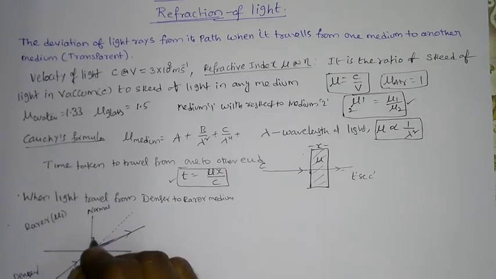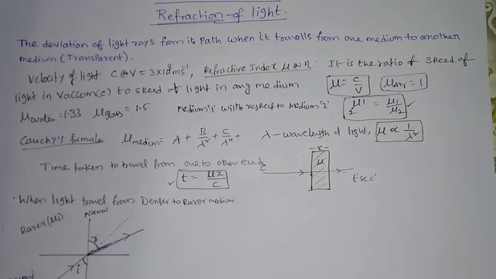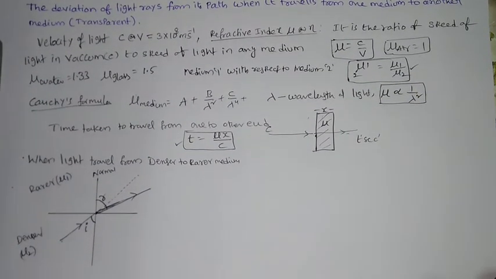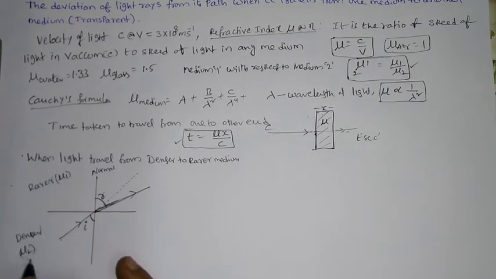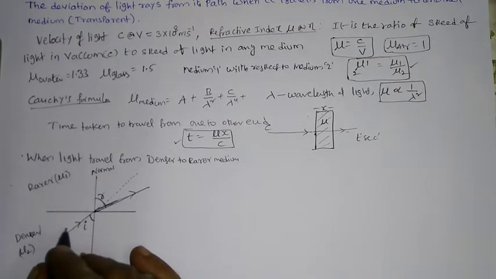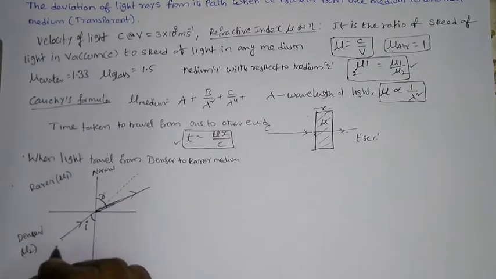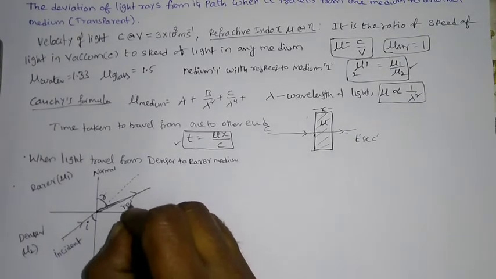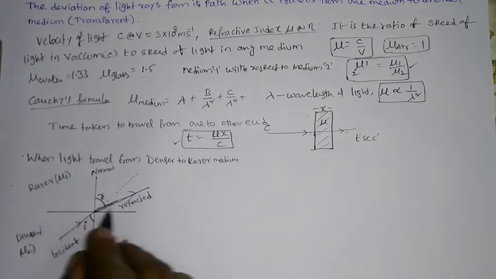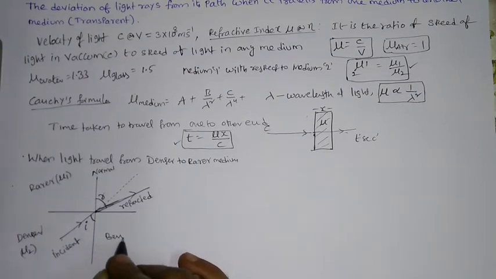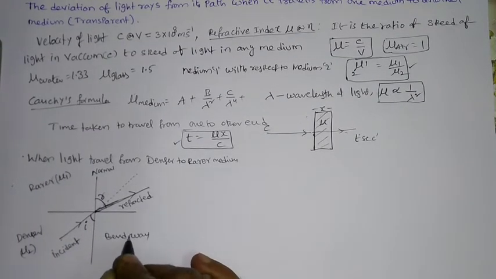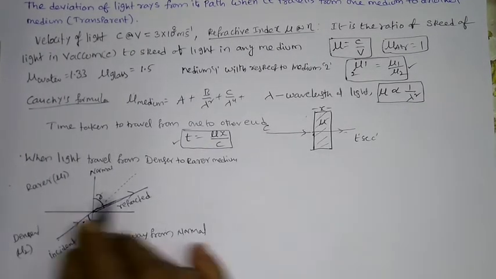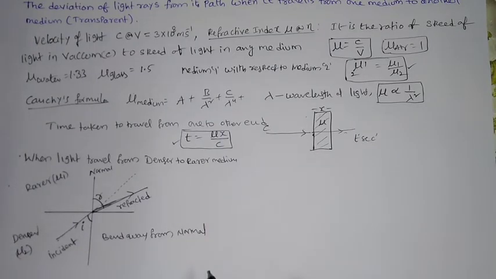So how can you get the refraction angle? This you can call the angle of refraction R. From this I can say that when the light ray is traveling from denser to rarer medium, this is the incident ray and this is the refracted ray. So this will bend away from the normal, we can say.